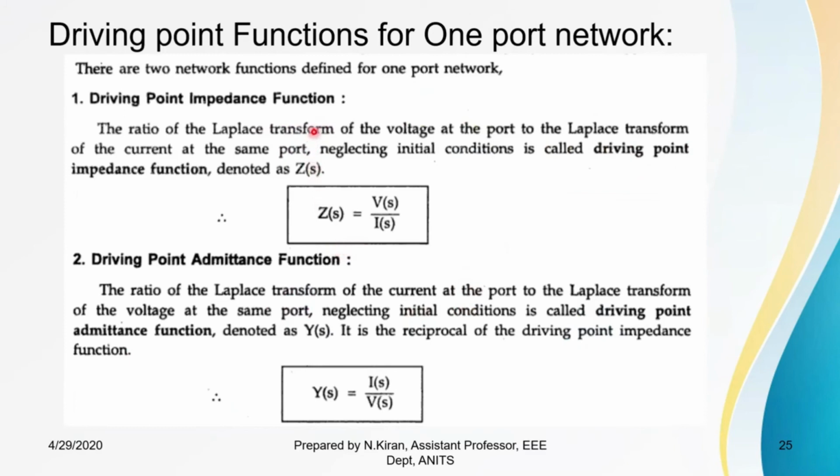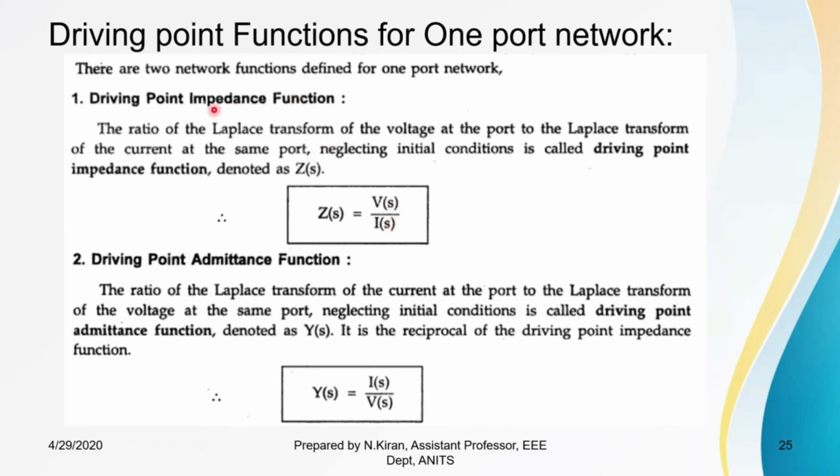First one, driving point functions for one port network. Here the driving point impedance function can be defined as the Laplace transform of voltage at a port to the Laplace transform of current at the same port.